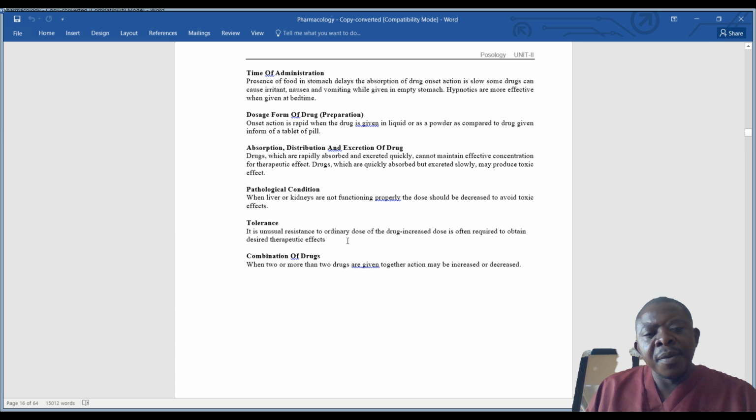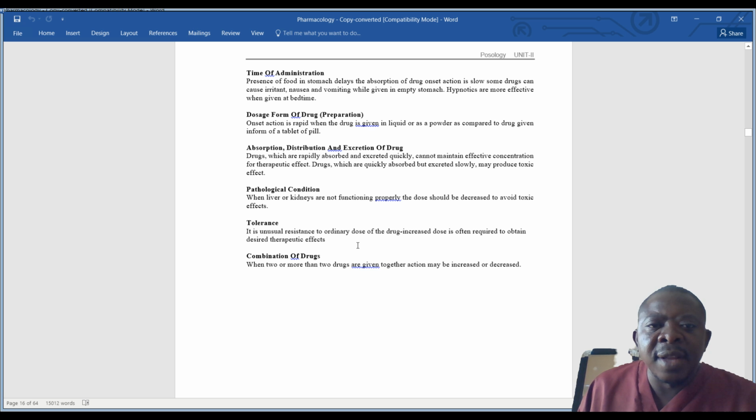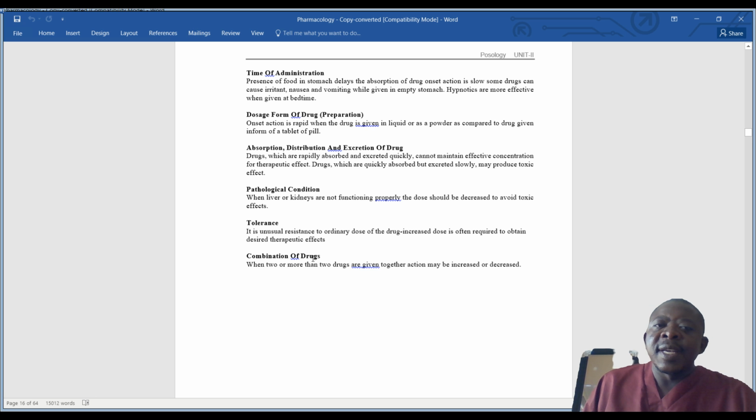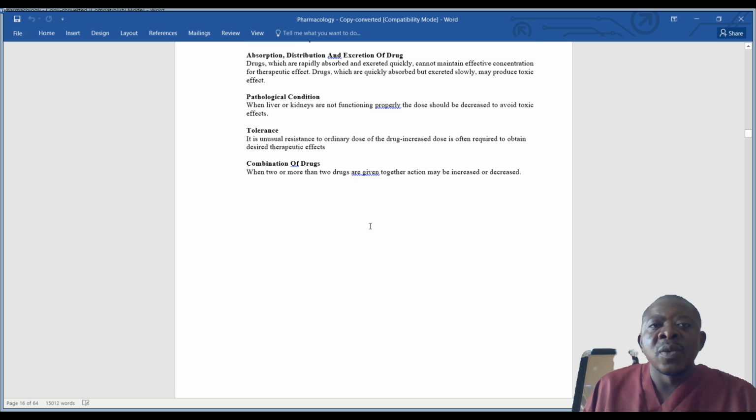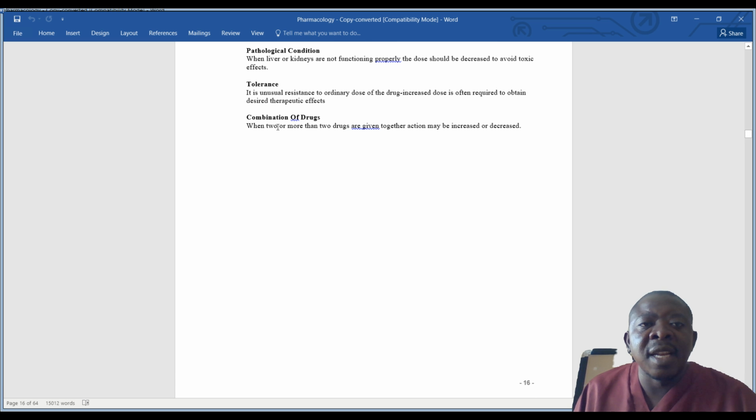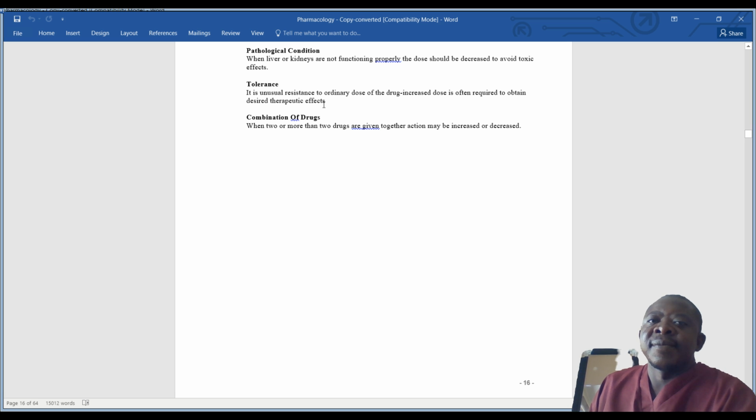Then we move on to the issue of tolerance. It is unusual resistance to the ordinary dose of the drug. An increased dose is often required to obtain the desired therapeutic effect. So when you're talking of tolerance, you are looking at an unusual resistance to the ordinary dose of the drug.